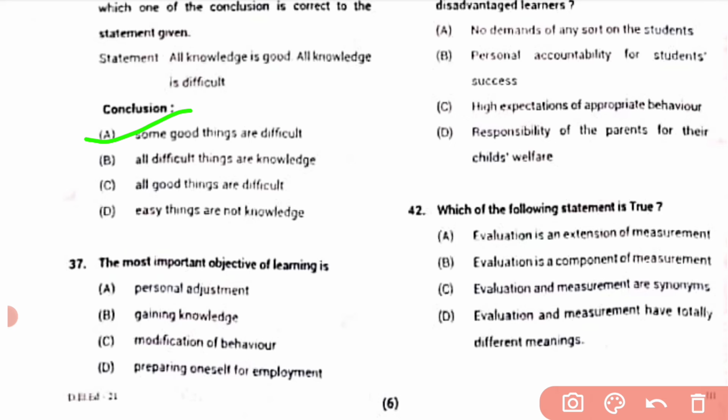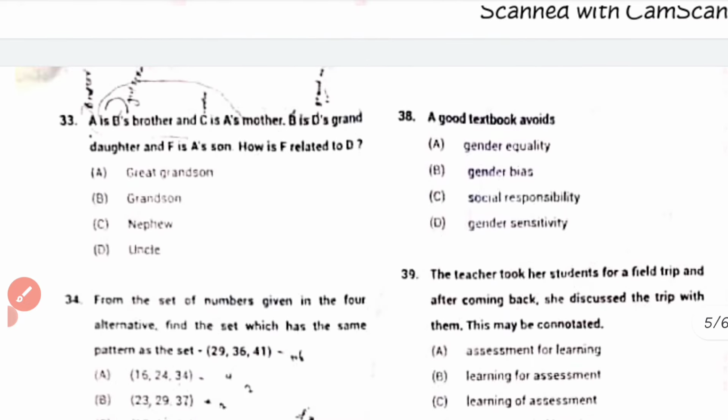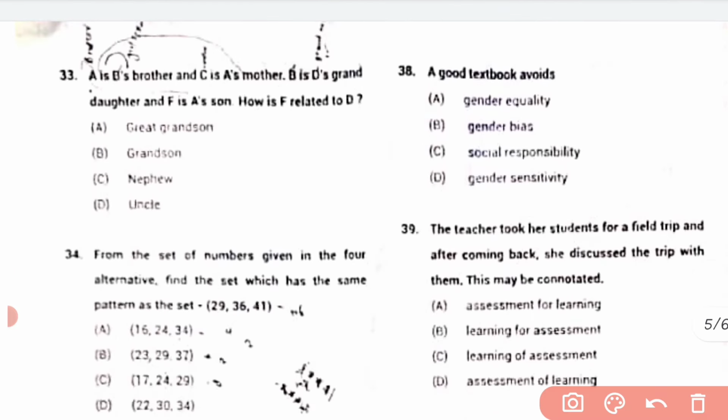And 37. The most important objective of learning is modification of behavior. Modify your behavior. 37 is C. 38. A good textbook avoids gender bias. B, gender bias. It avoids the gender bias.